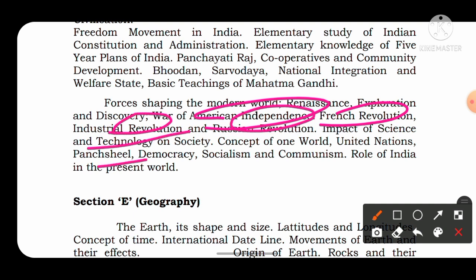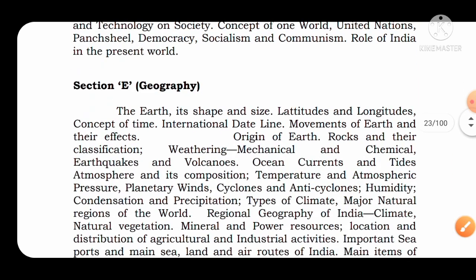If you study only these topics, almost most of your questions will be covered, and questions in your NDA examination will come from these topics only. It will not come other than this. The next important topic is geography, which comes under section E.